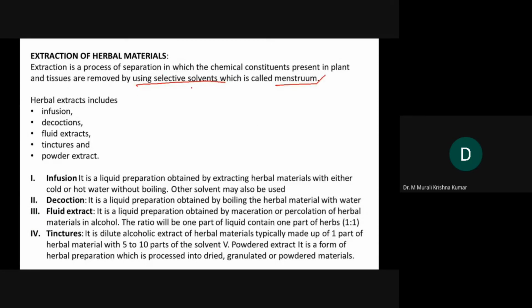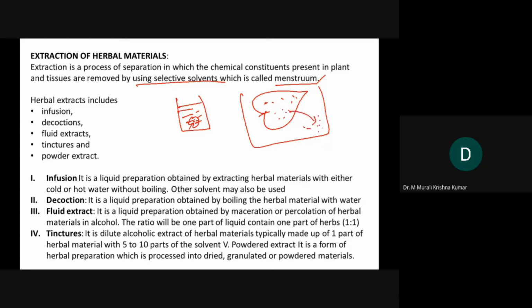Here, what we do is take a vessel, keep the solvent there, and put the herb in it. The active materials that we have in the herb will go into the solvent, so that all that is useful in the herbal material is extracted. Then you simply have to filter and remove the marc.